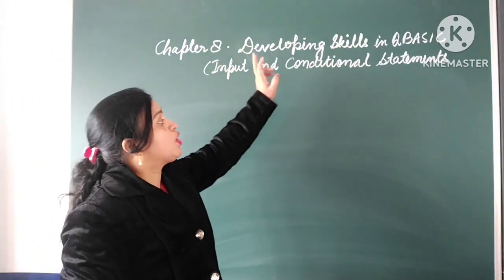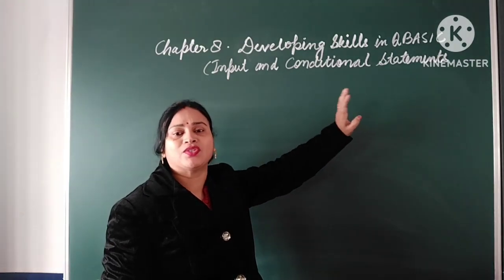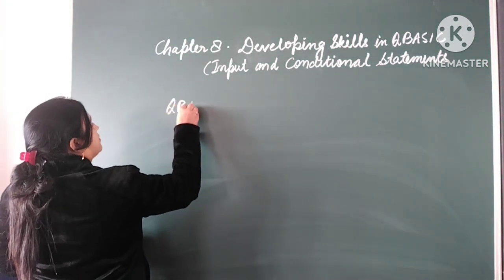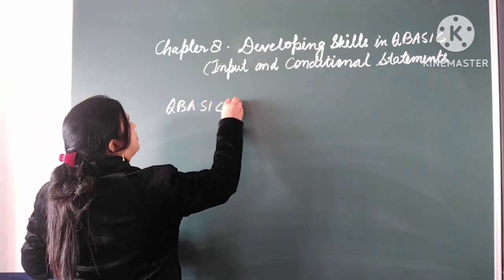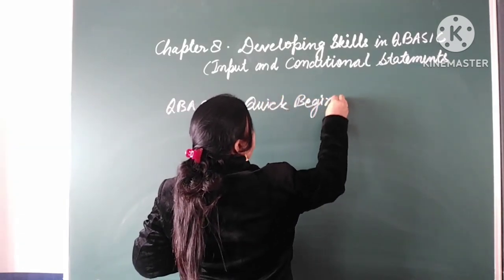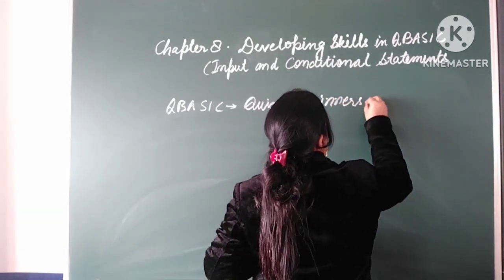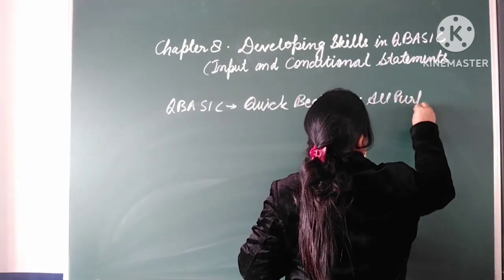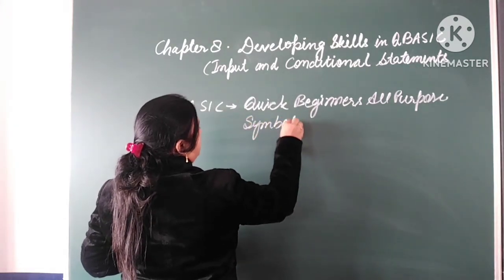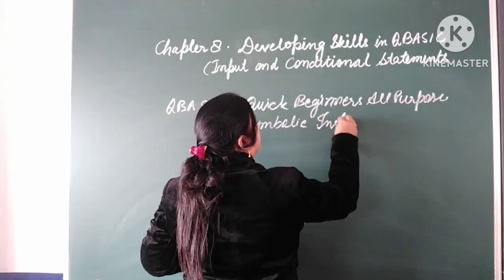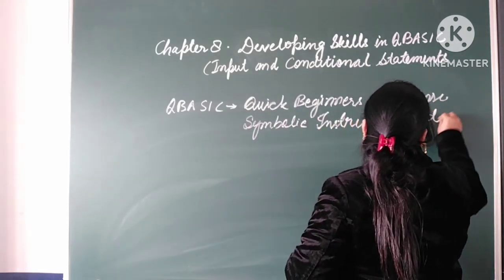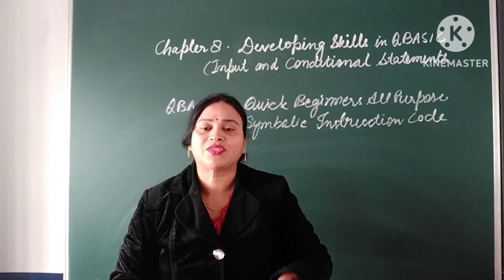The full form of QBasic is Quick Beginners All-Purpose Symbolic Instruction Code. Quick, Beginners, All-Purpose, Symbolic, Instruction Code. Quick Beginners All-Purpose Symbolic Instruction Code.